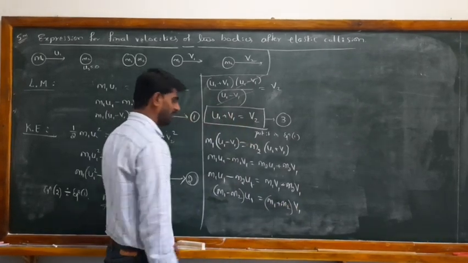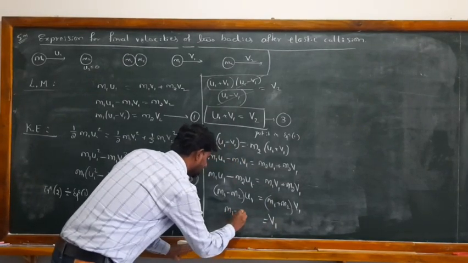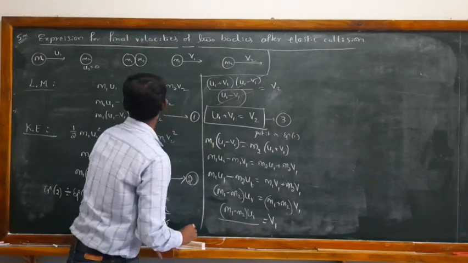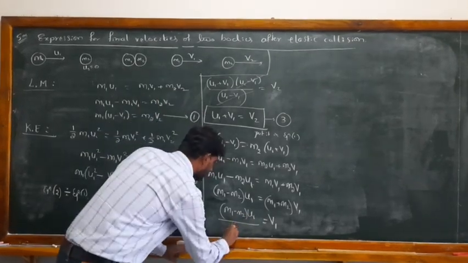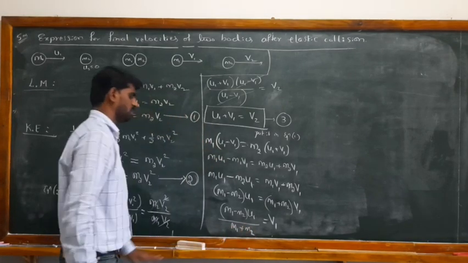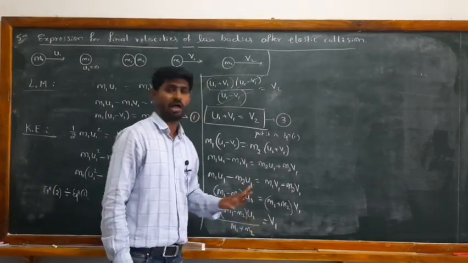Okay, what I want is the value for v1, so v1 is equal to m1 minus m2 into initial speed u1 divided by m1 plus m2. So this is the velocity of the first particle after the collision.